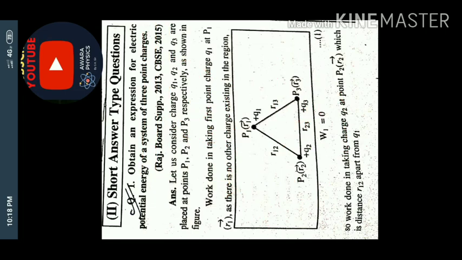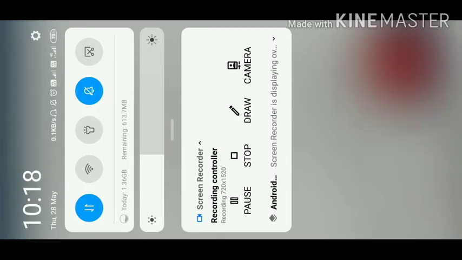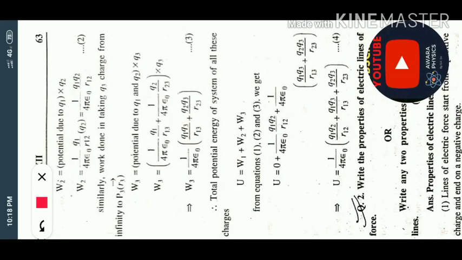Now let's come to the next screen, and let's try to understand what is involved here. Now we are talking about W2. W2 means the potential due to Q1, because Q1 is bringing the charge Q2. The work is done by Q1 to bring a charge Q2 from infinity to a definite position. So the answer is W2 is equal to K.